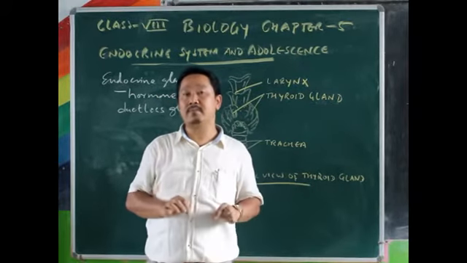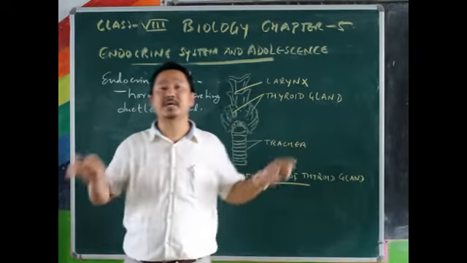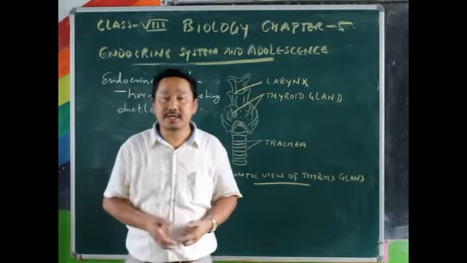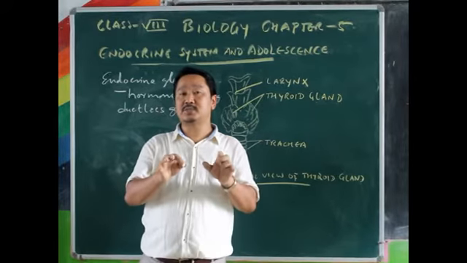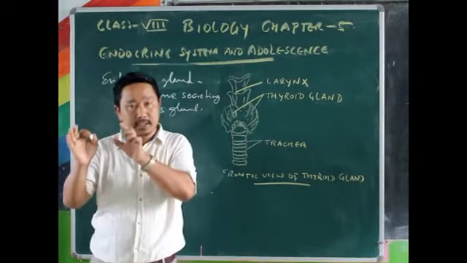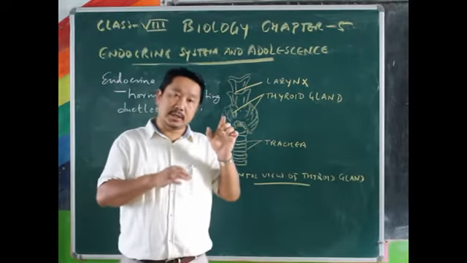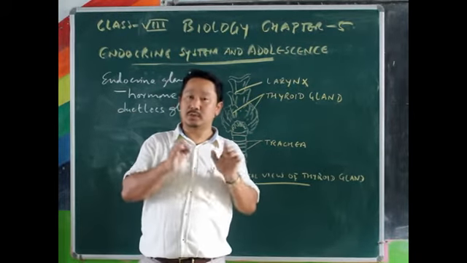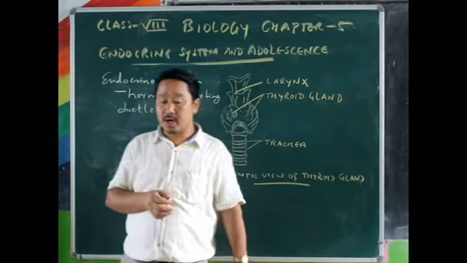In very little amount it is secreted there, but it is distributed throughout the body, but it shows its function only in the target places, not everywhere. Alright, that's all about your hormone.